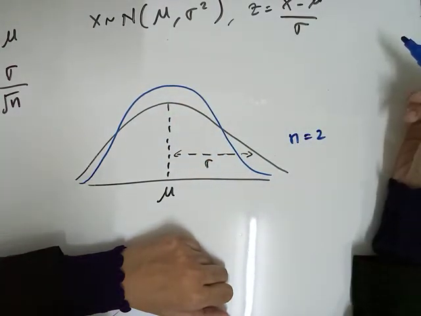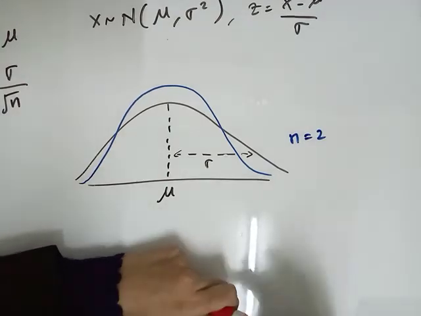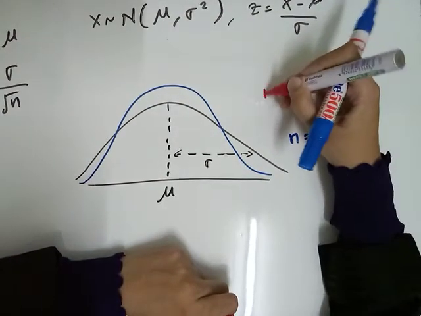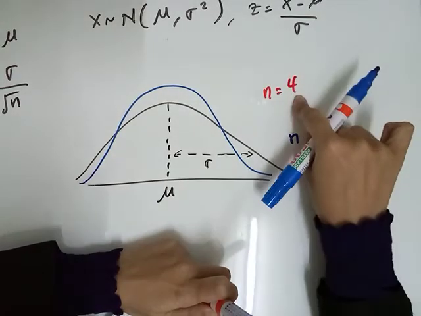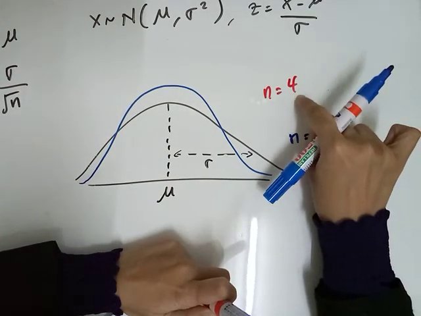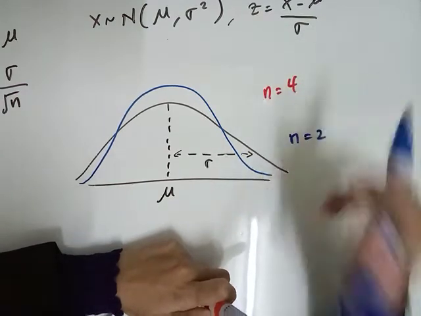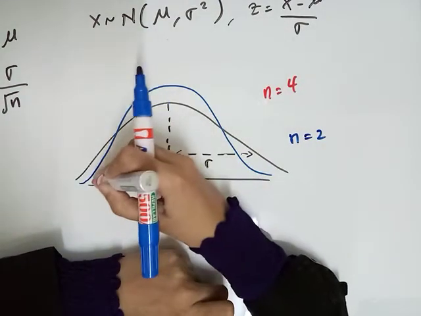If we take n equals 4, taking samples from the population, the graph will be like this.